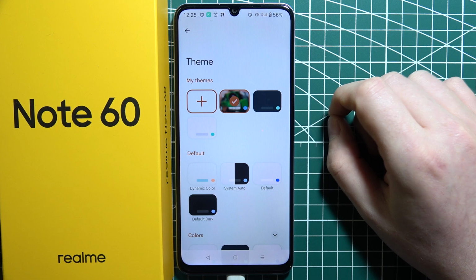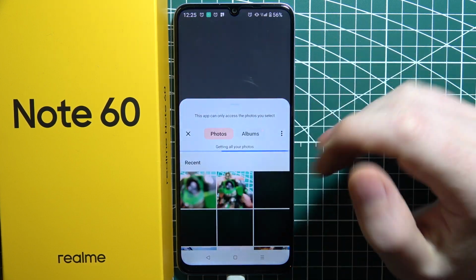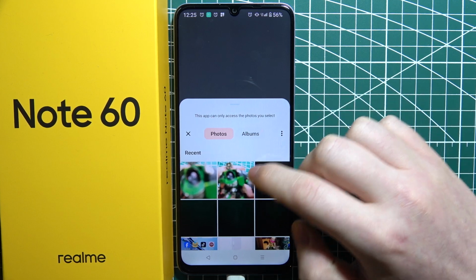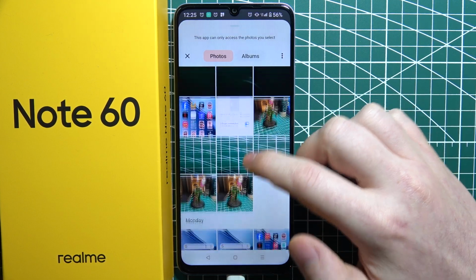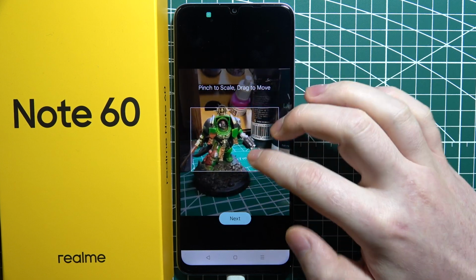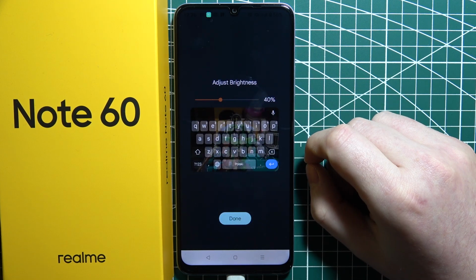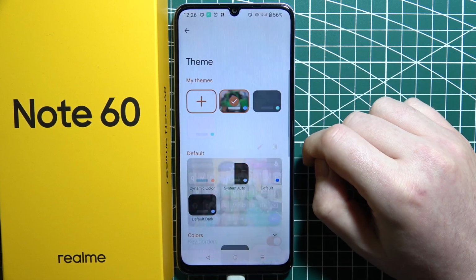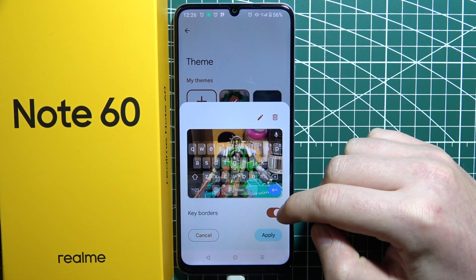Now you'll be able to click on this plus button, which allows you to create a custom theme for your keyboard. You can choose a picture as a background for your keyboard. Then scale it however you like. Click next, and then you can adjust the brightness of that picture. Click on done, and now our custom keyboard is applied.